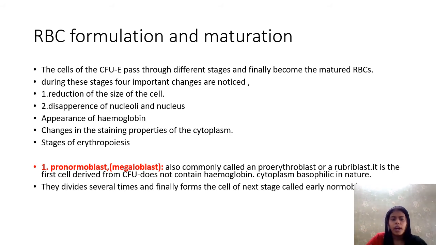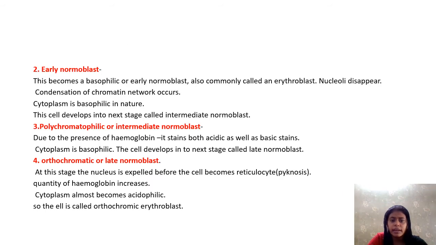Okay, so uncommitted PHC, committed PHC, CFUE, then it becomes pronormoblast. Then the next stage is the normoblast or early normoblast. This becomes a basophilic or early normoblast. So it is called erythroblast. Nucleoli disappear, condensation of the chromatin network occurs, cytoplasm is basophilic in nature, and this cell develops into the next stage called intermediate normoblast. Okay. Then third, polychromatophilic or intermediate normoblast.